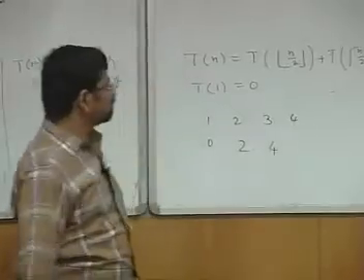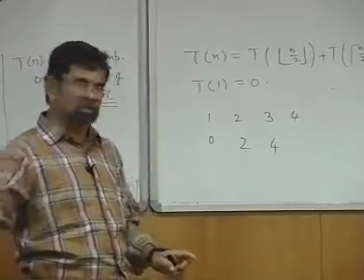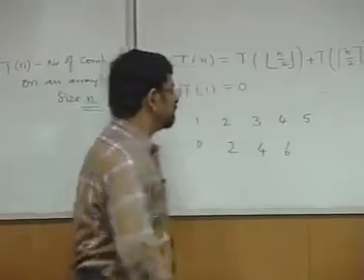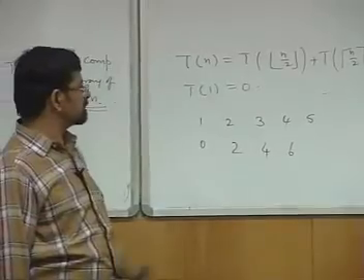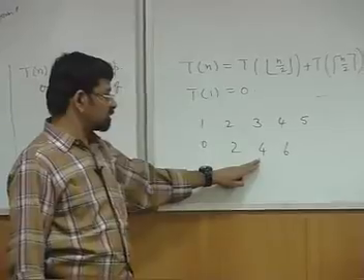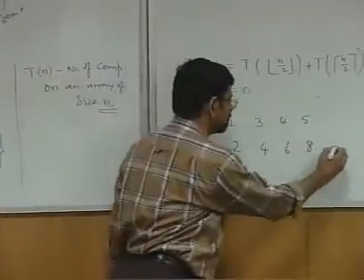And what about 4? For 4, it is T of 2 plus T of 2 plus 2, so 2 plus 2 plus 2, 6. And what about 5? For 5, it is T of 2 plus T of 3 plus 2, so 2 plus 4, 6 plus 2, 8.